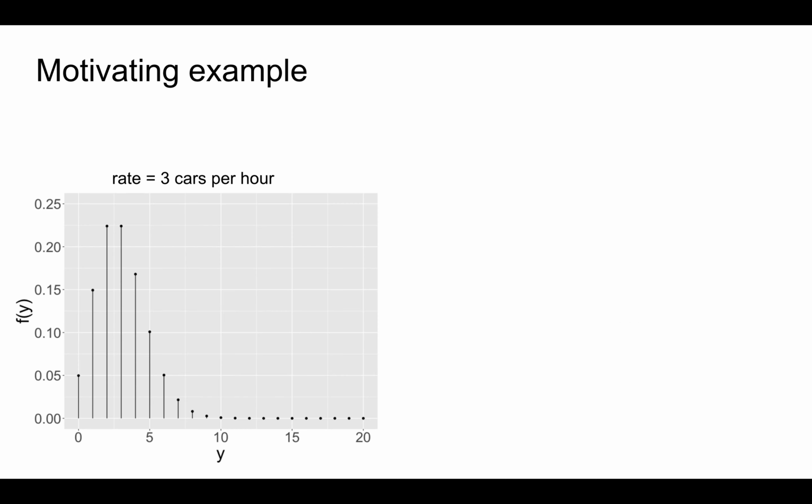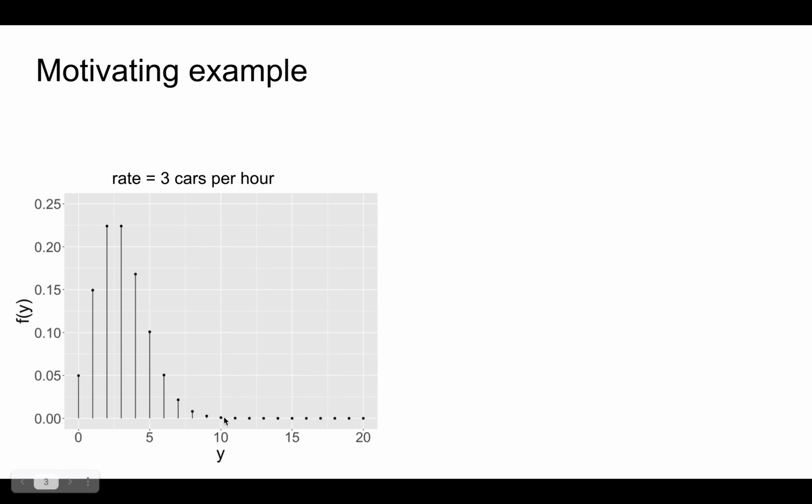Now, before stating the probability mass function related to the Poisson, consider the following scenario. We know that Y depends on the rate at which events occur. The plot here shows the values of Y, or the number of cars we might see during our 1 hour observation period, assuming a rate of 3 cars per hour. Most commonly, we would see maybe 2 or 3 cars. And since cars only pass by at a rate of 3 per hour, it's unlikely that we'd see more than, say, 10 cars.